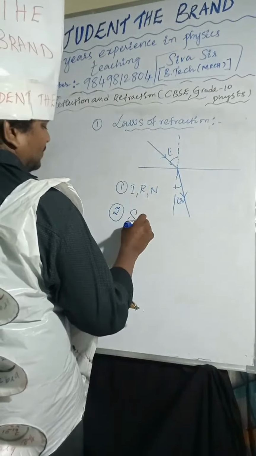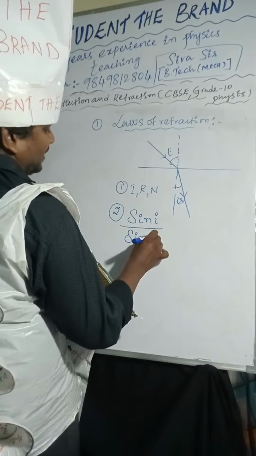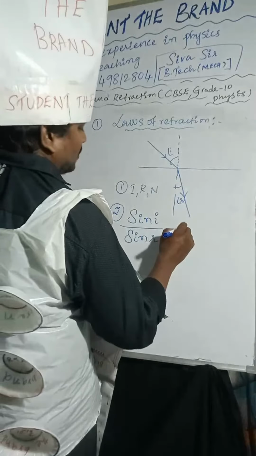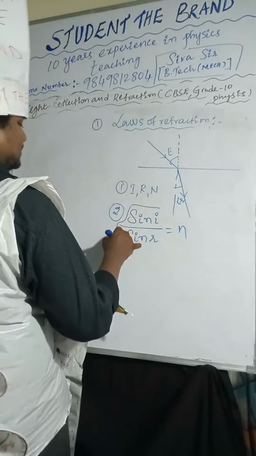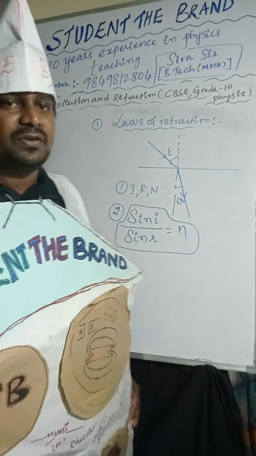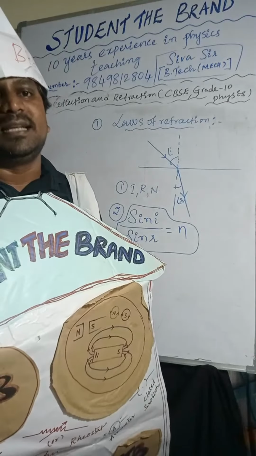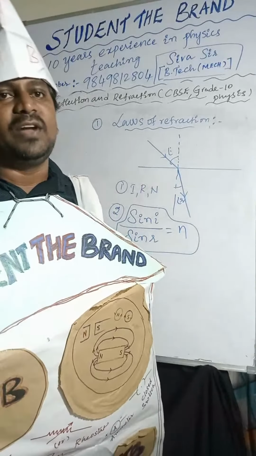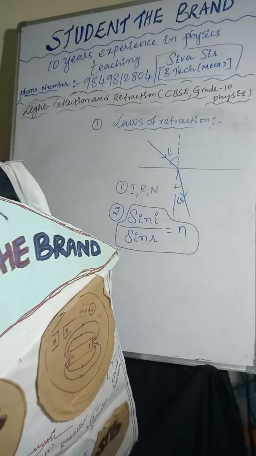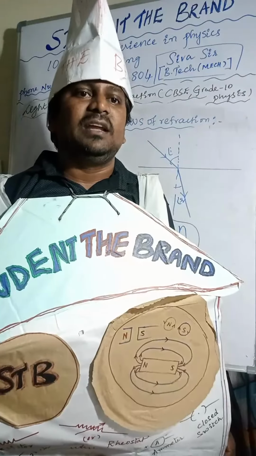The sine of the angle of incidence to the sine of the angle of refraction is equal to a constant. That is also known as Snell's law. That constant is nothing but the refractive index.